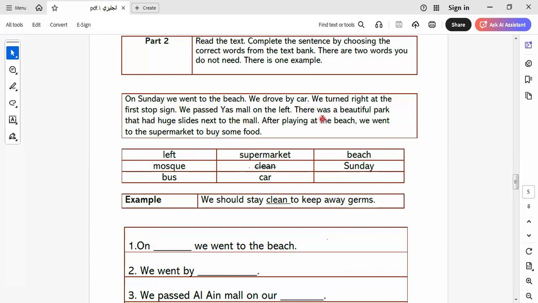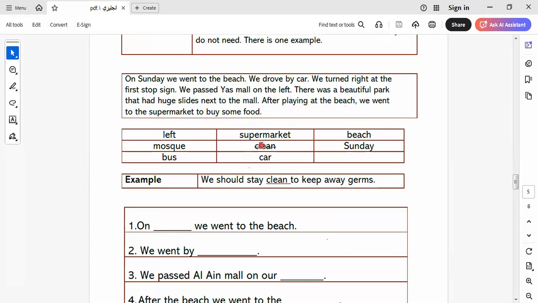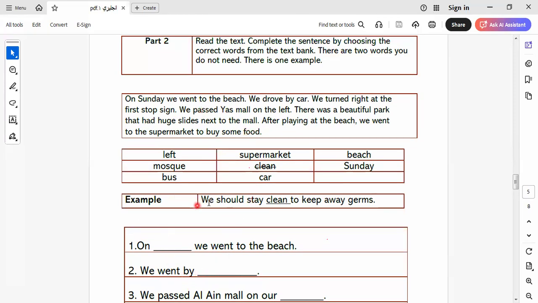On Sunday, we went to the beach. We drove by car. We turned right at the first stop sign. We passed Yes Mall, I think it's the name of the mall, on the left. There was a beautiful park that had huge slides next to the mall. After playing at the beach, we went to the supermarket to buy some food. Here we say on blank we went to the beach. It will be on Sunday. So I select Sunday here.